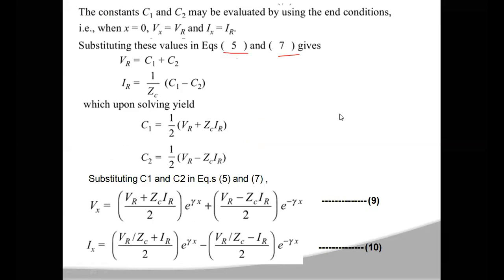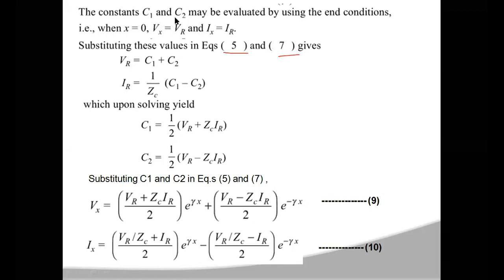Now equation numbers 5 and 7 will become equation numbers 9 and 10. What are Vx and Ix? Vx and Ix are the voltage and current at a distance of x meters from the receiving end.